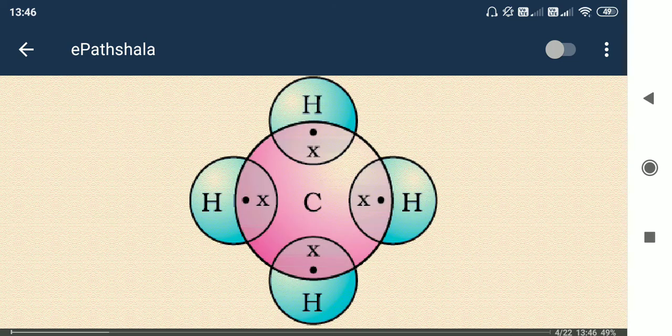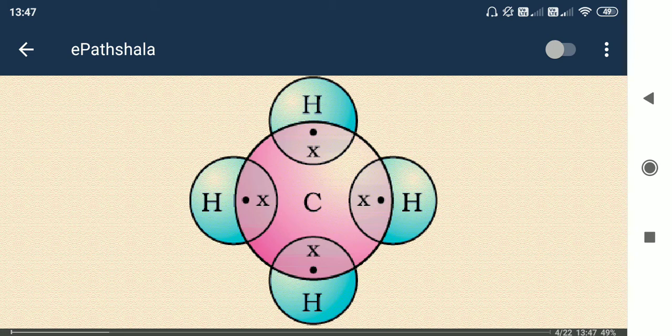So here you can see carbon. In case of carbon, we have 6 electrons in total. Inside the first orbit it is 2 electrons, and in the next orbit it is 4 electrons. We need 4 more electrons. So how can it manage? So see, the lacking of 4 electrons is done by 4 hydrogen atoms, right? Each hydrogen atom shares 1 electron. So 4 hydrogen atoms, 4 electrons. So carbon was in need of 4 electrons, so it is done by the 4 surrounding hydrogens.